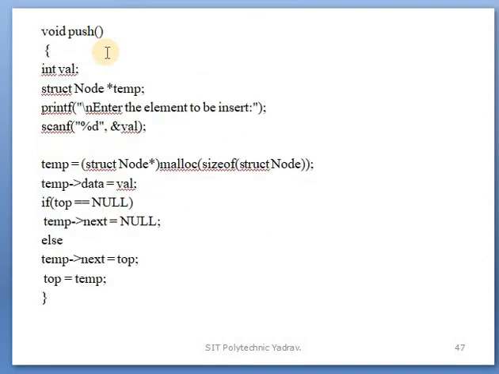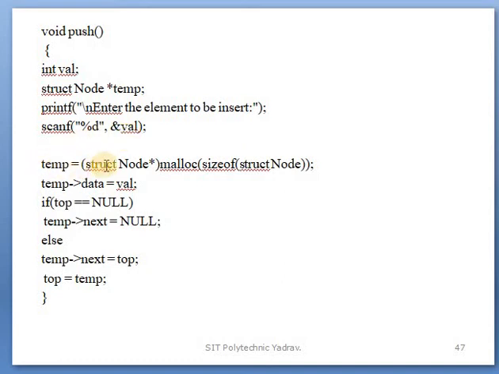First of all, push. In it, the variable val is taken, meaning the value you insert. A structure variable is also taken, that is temp. First, the data to be inserted in temp is automatically stored in a linked list. Enter the element to be inserted: scanf %d, val. This value is stored in the val variable.